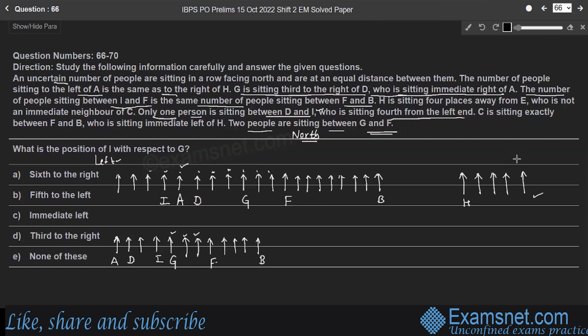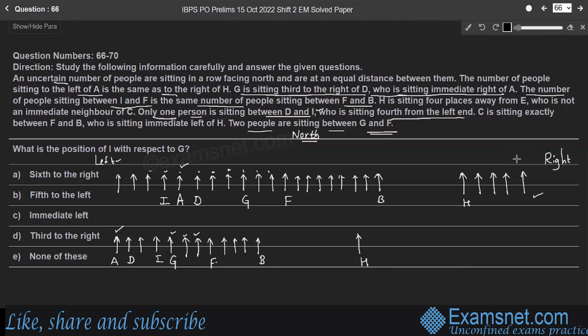Therefore, this person is the last person from the right hand. Now consider case 2. The number of people sitting to the left of A: there is no person sitting to the left of A. A is the first person. Therefore, H is the last person. No one is sitting to the right of H, right? So this point got over.